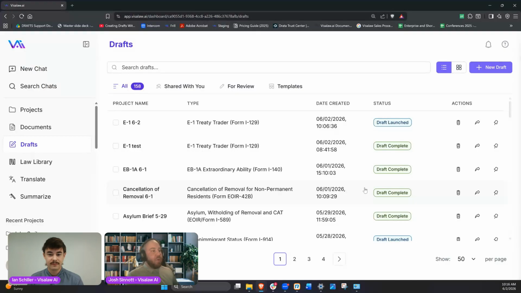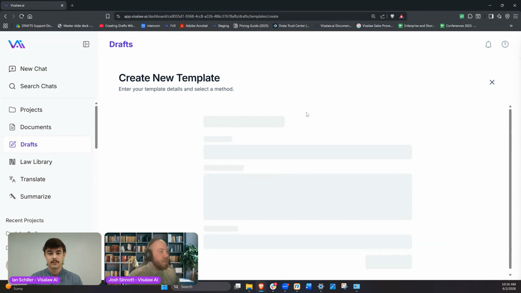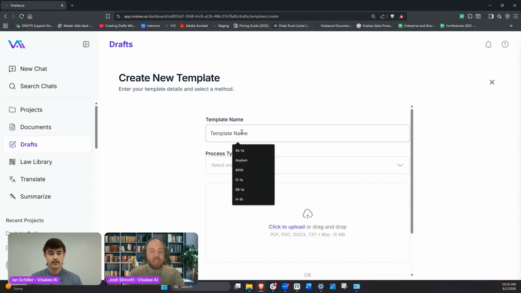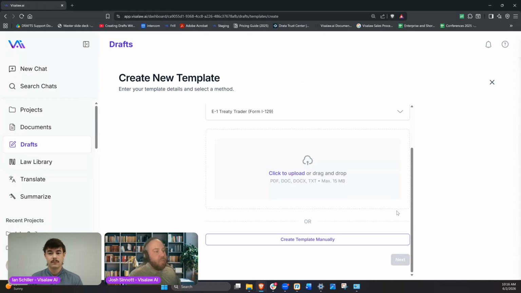Fantastic. While we wait for that to draft, we can talk a little bit about the template side of things within the product as well. Templates are pretty straightforward in terms of their use cases. If we have a template, a way we like doing this, we can say, hey, here's an E1 example. One is we can just upload an existing document.